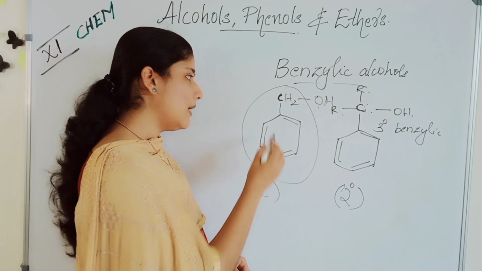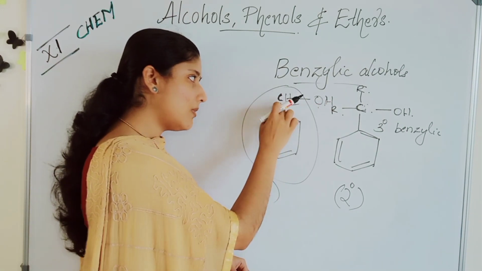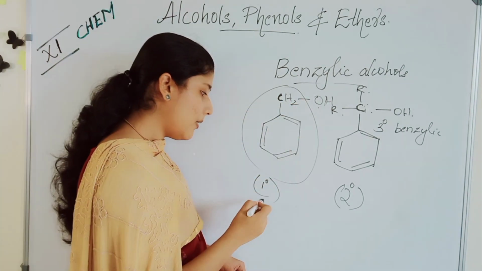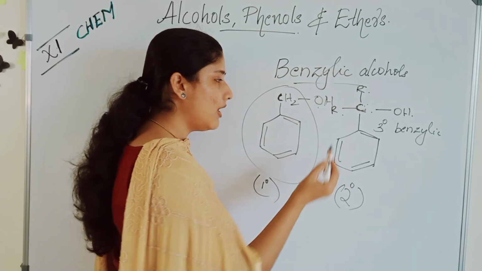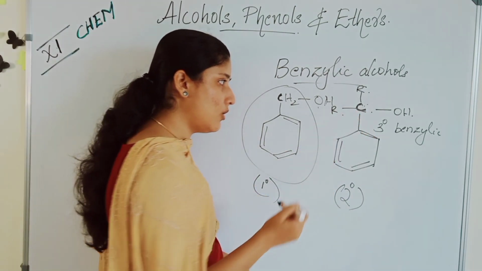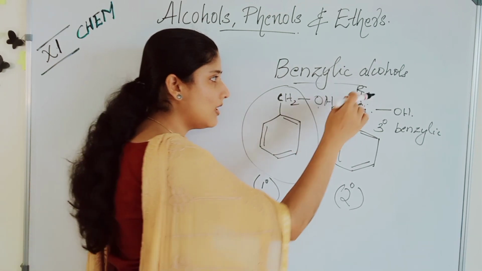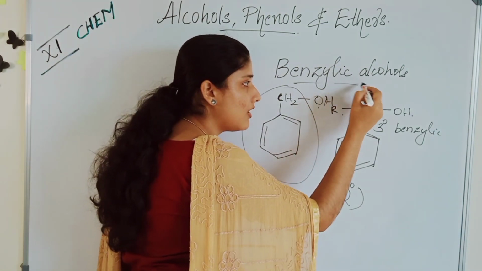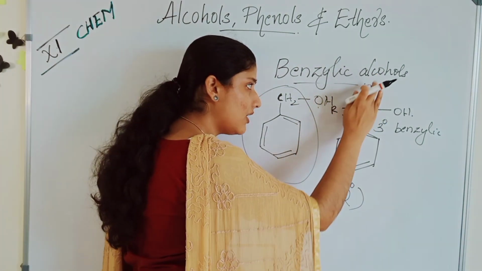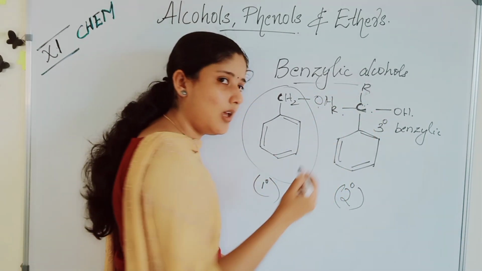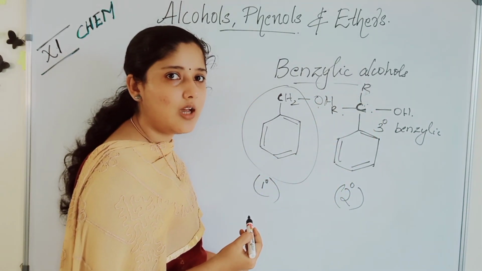Remember children, when a benzyl group with a primary carbon is attached to an OH, it is primary benzylic alcohol. When a secondary carbon is attached to the OH, it is secondary benzylic alcohol. When the hydrogen is replaced by another alkyl group, it is tertiary benzylic alcohol.